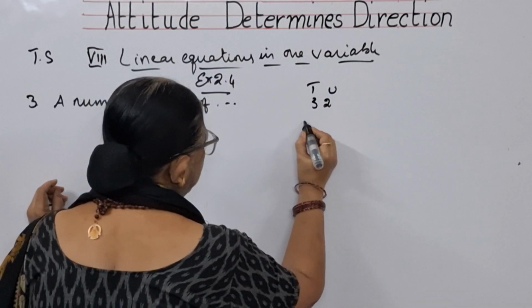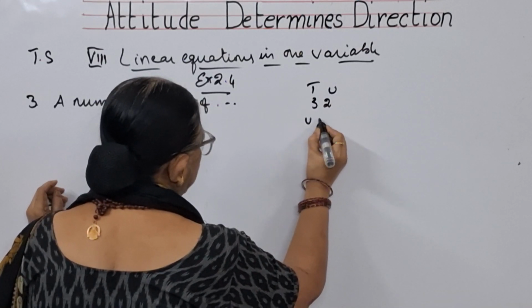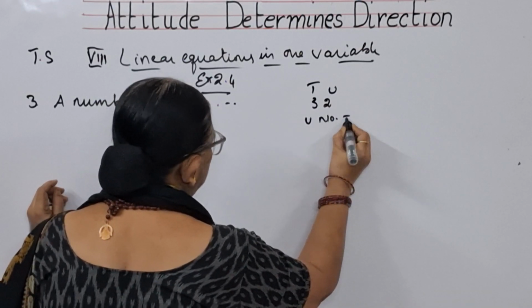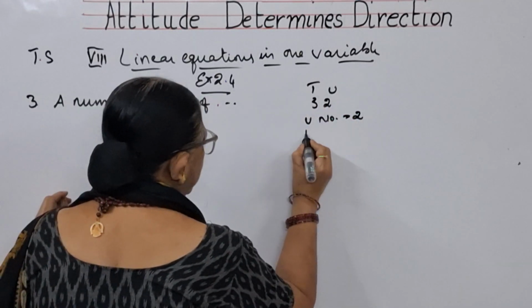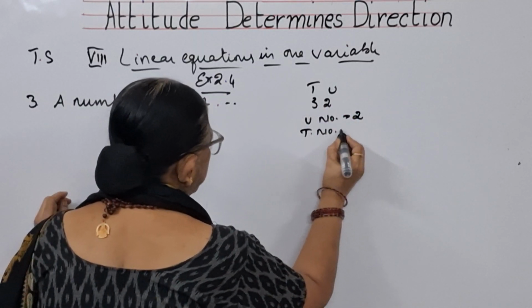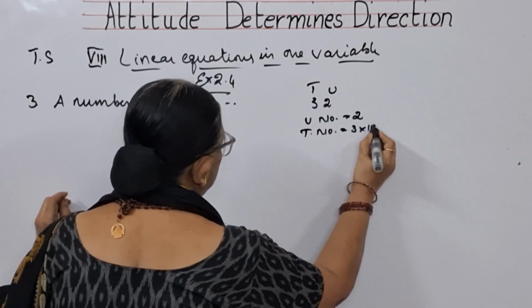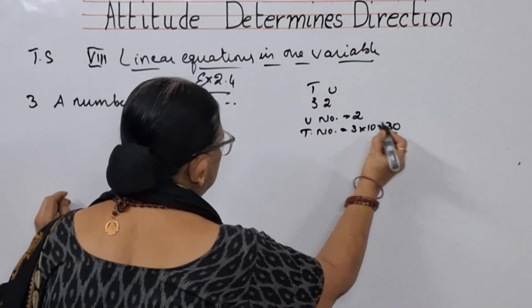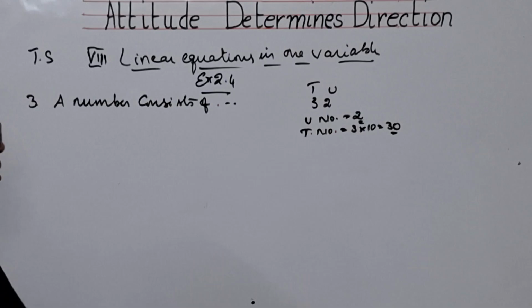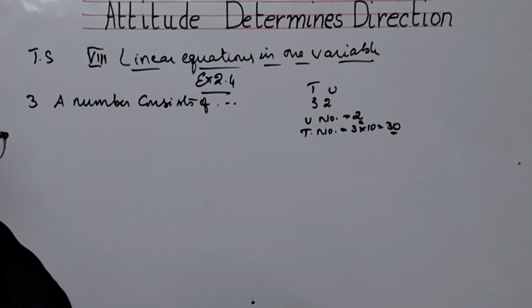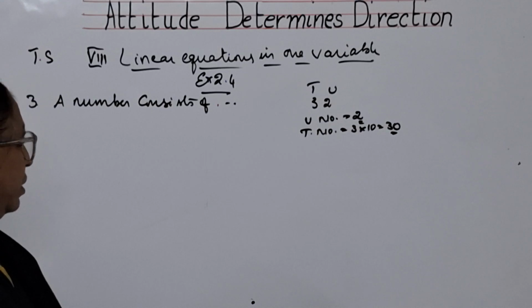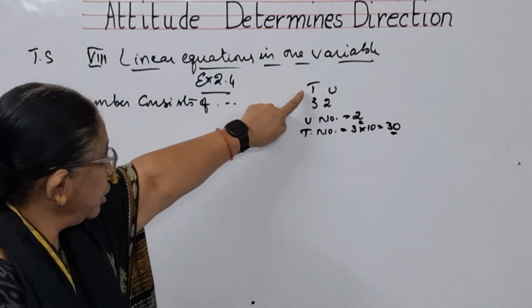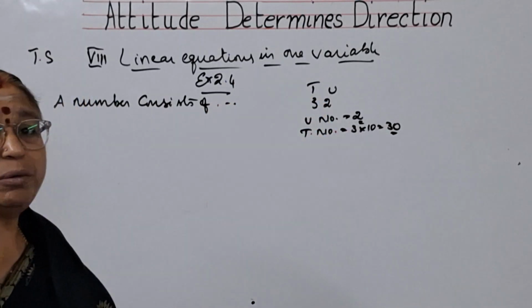The units number will be only 2 because it is in the units place, but the tens place number becomes 3 into 10, that is 30. You have already learned face value and place value.